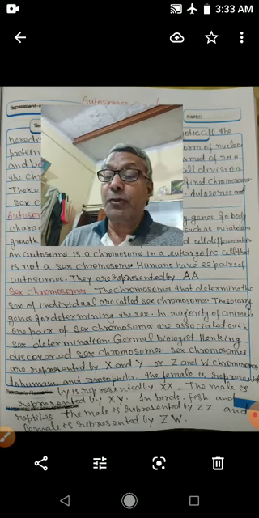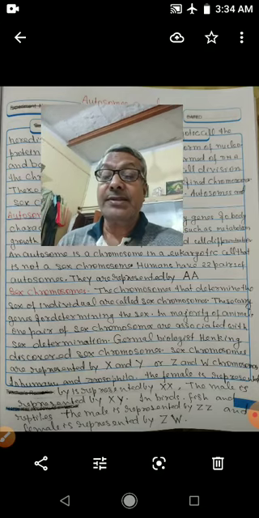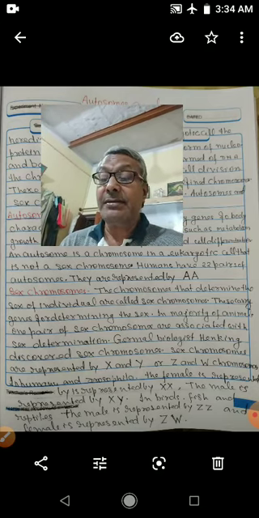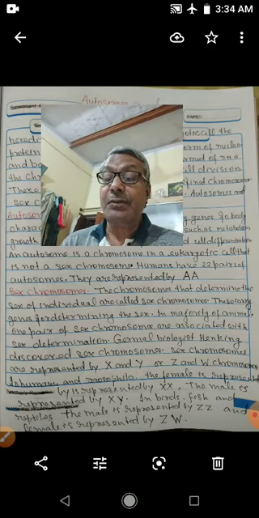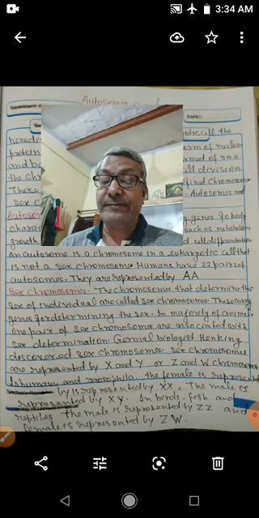These nucleoprotein fibers are called chromatin. It is formed of DNA, deoxyribonucleic acid, and basic proteins, histones. During cell division, the chromatin condenses into well-defined chromosomes.